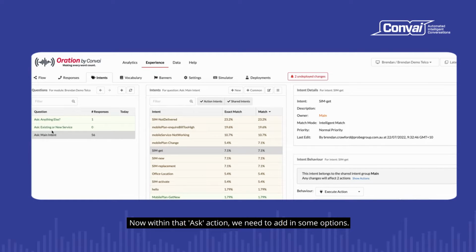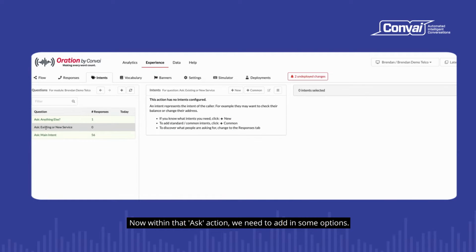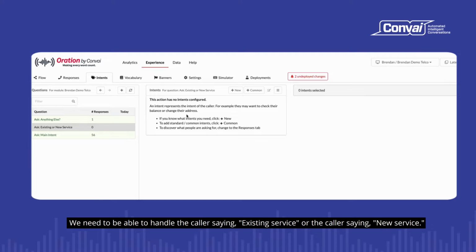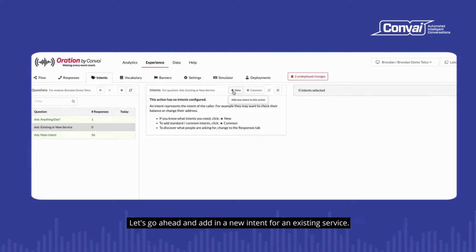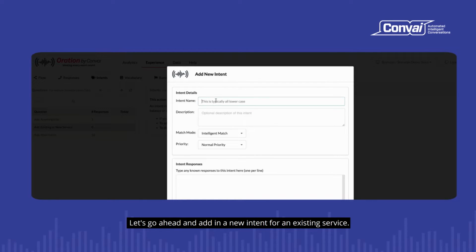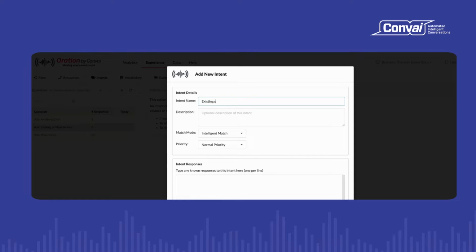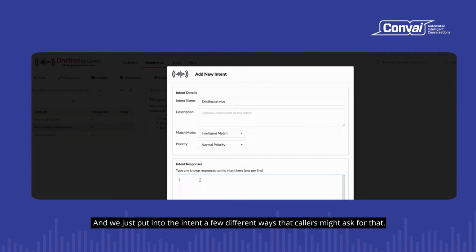Now within that ask action, we need to add in some options. So we need to be able to handle that the caller saying existing service or caller saying new service. Let's go ahead and add in a new intent for an existing service. And we just put into the intent a few different ways that callers might ask for that.